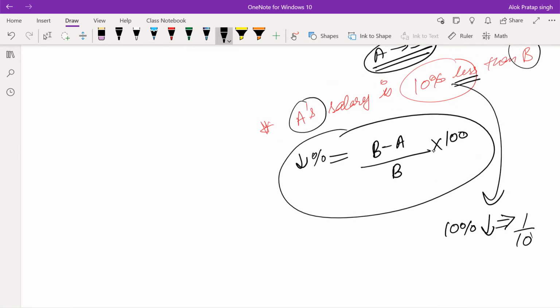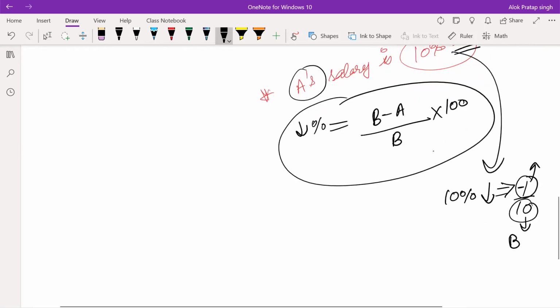If it is 1 by 10, this value belongs to A, and this value belongs to the difference of B minus A, the difference of B and A. That means the value which is less, right? So I can represent it by -1 as well, right?